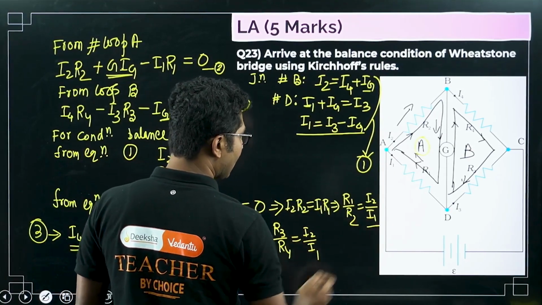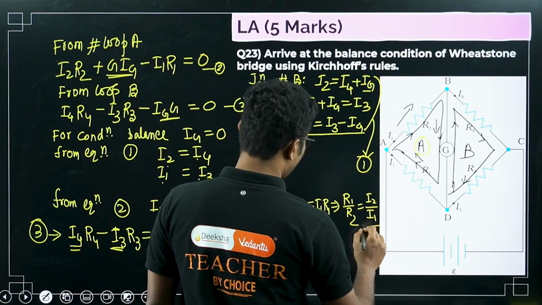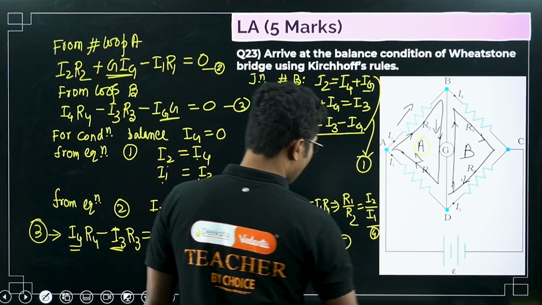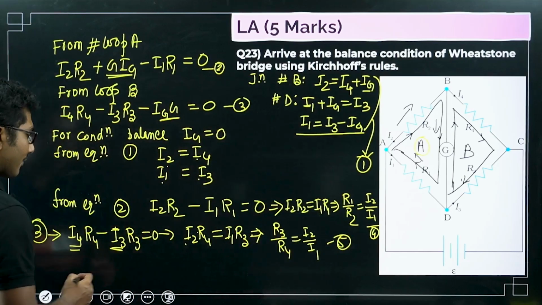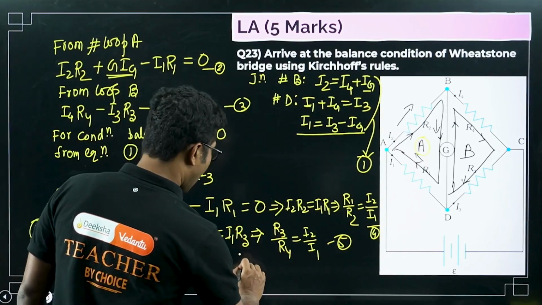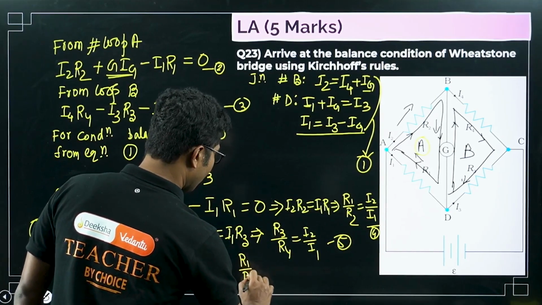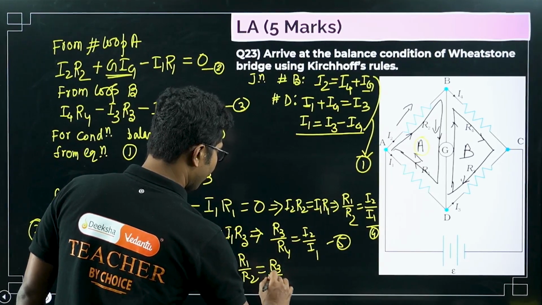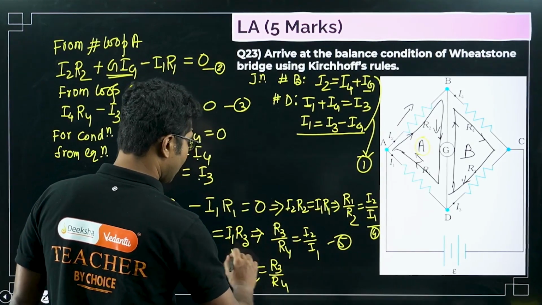Now if you compare this, say equation 4, this is equation 5. Comparing 4 and 5, we can write R1 by R2 equals to R3 by R4.